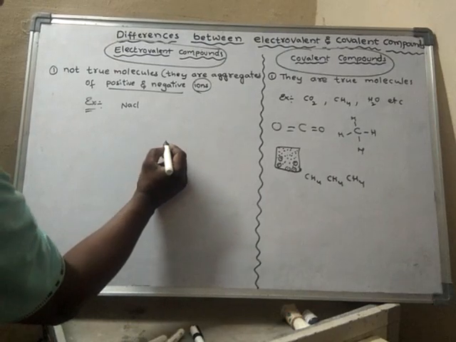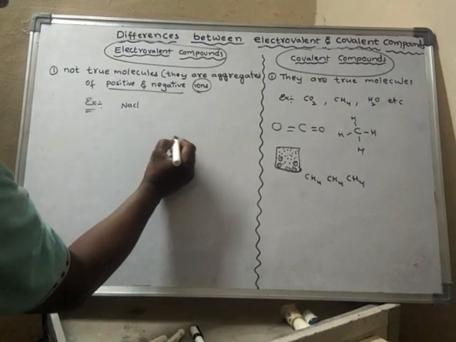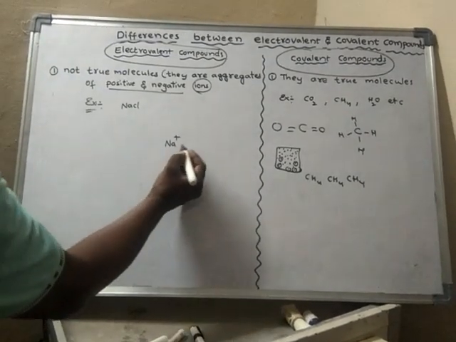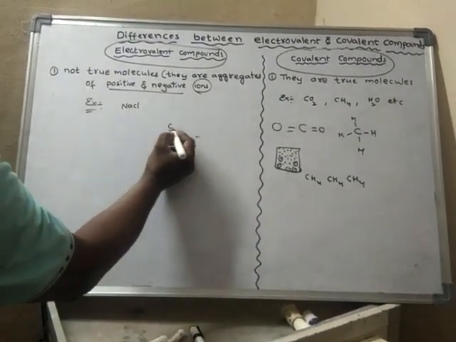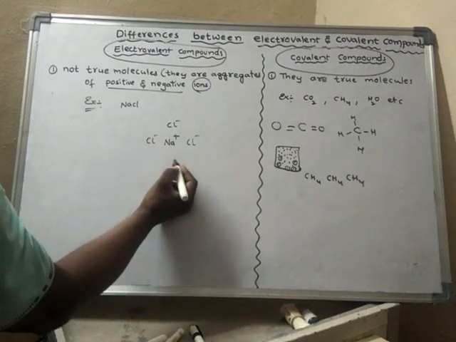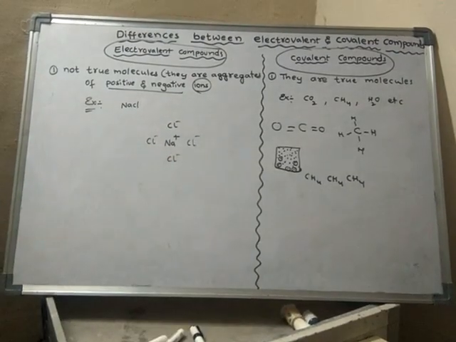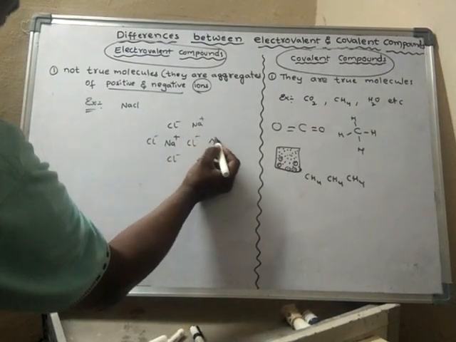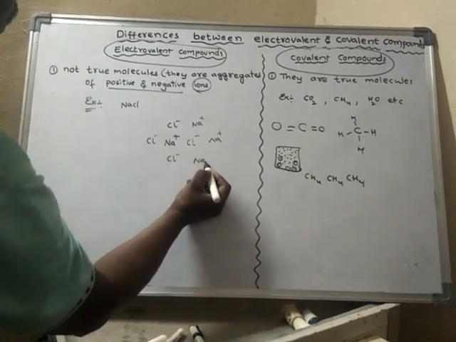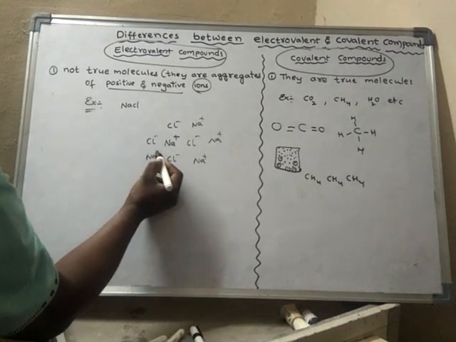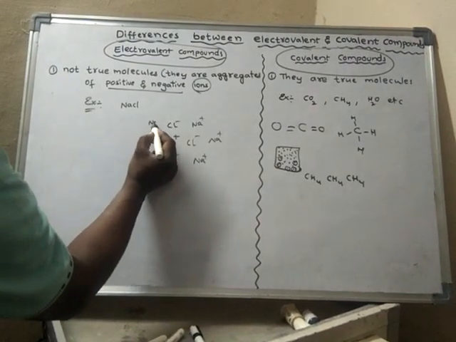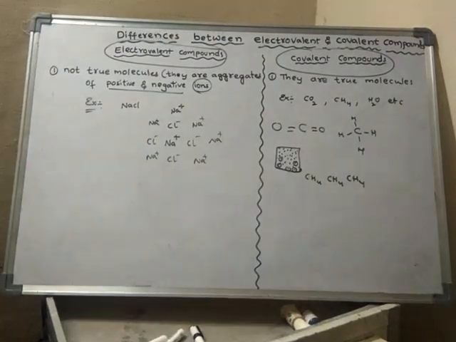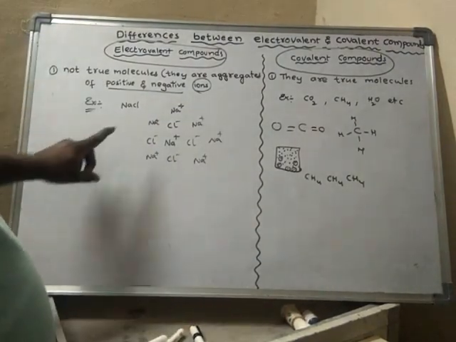If one sodium ion is there, it is surrounded by so many chloride ions, and if a chloride ion is there, it is surrounded by so many sodium ions. Like this, the arrangement of ions will be in ionic compounds.